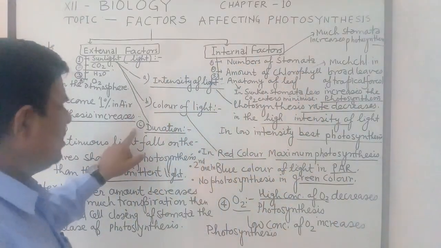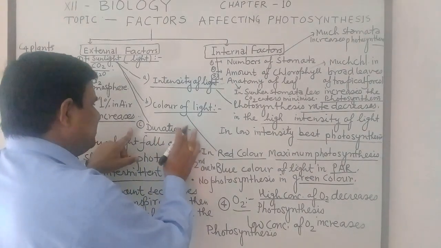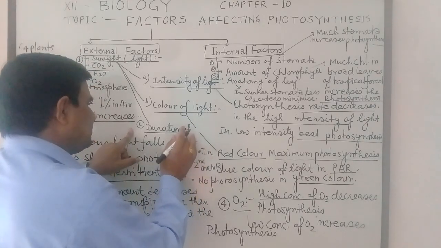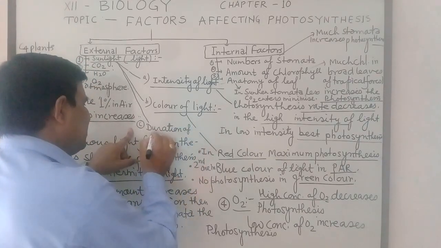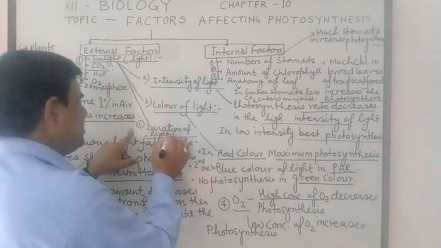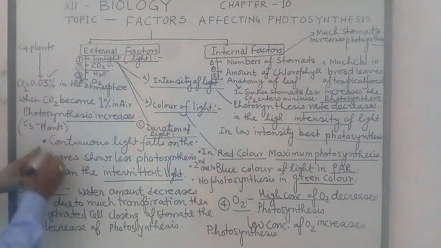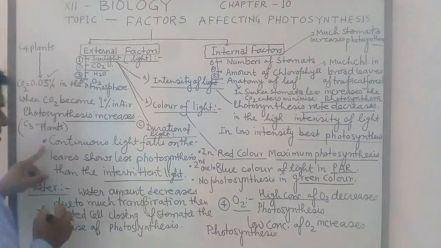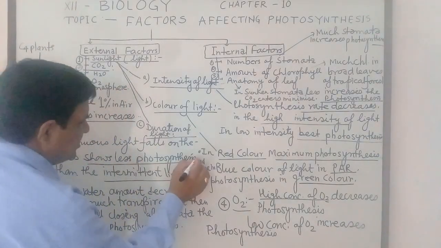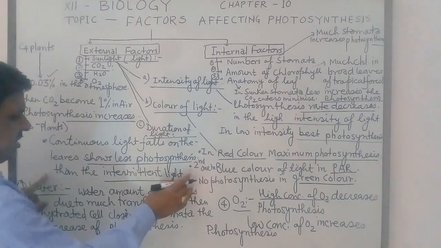Here, third one, duration of light. So here continuous light falling on the leaves shows less photosynthesis than intermittent light.